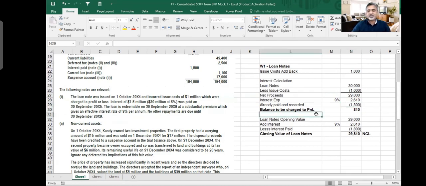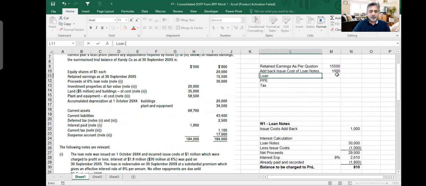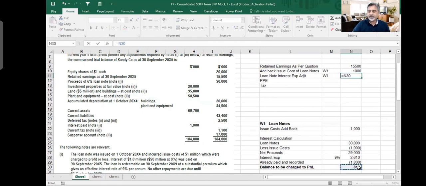And if we charge it to the income statement, it will decrease. I would say that loan note interest expense adjustment. Okay. And let me put it here. I will call it working one, and this is also working one. And that should decrease my retained earnings.